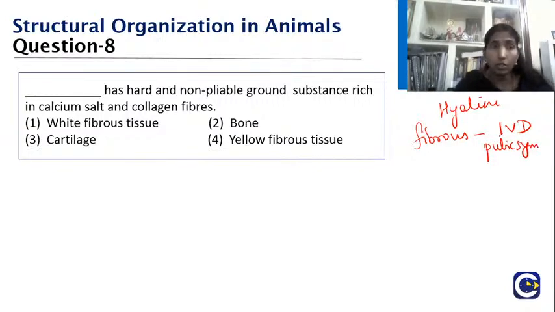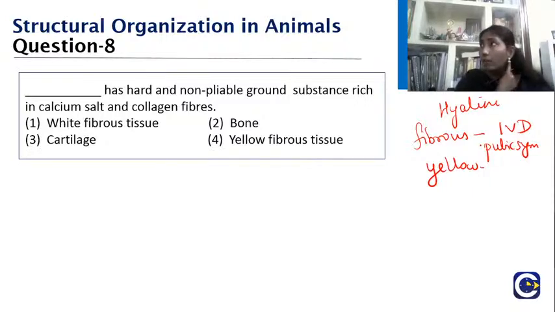Yes students, you are giving me the right answer, excellent. Then we have the yellow elastic cartilage, which you find in the pinna and nose. All of that is made up of yellow elastic cartilage. So that is very, very important.